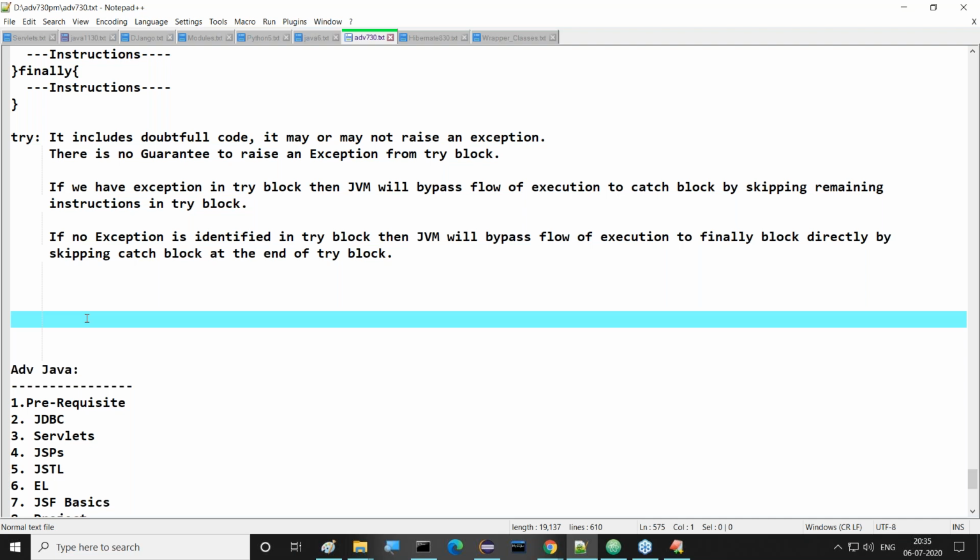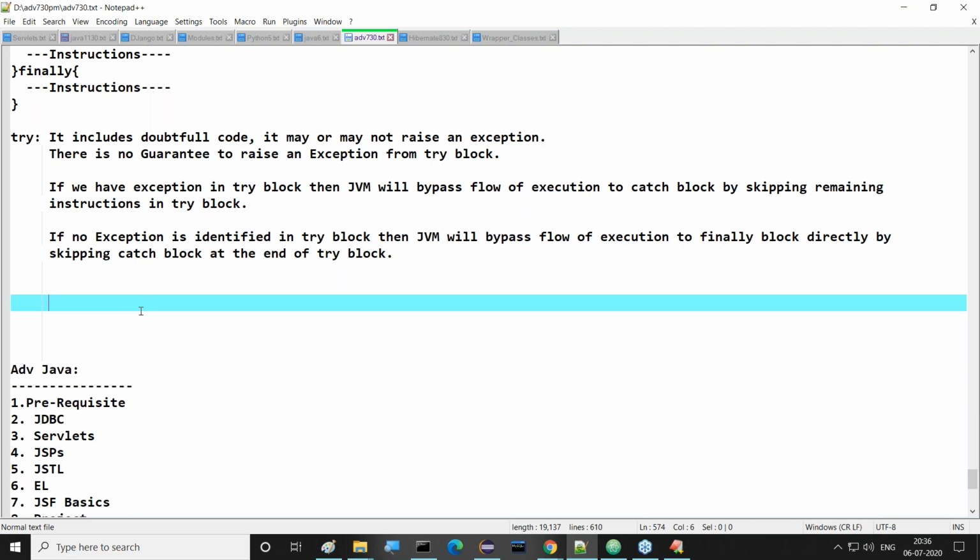The course timing may not be changed, sir. I'm going to use the same time, because we already have a clear-cut schedule: 7:30 to 8:30. Before 7:30, from 6 to 7:30, I have classes. After 7:30, hybrid is going on. After this hybrid, I will start the Spring framework. Because of that, there is no possibility to change the time. Once we complete advanced Java, we can start Hibernate and Spring parallelly, or one after another, depending on availability.